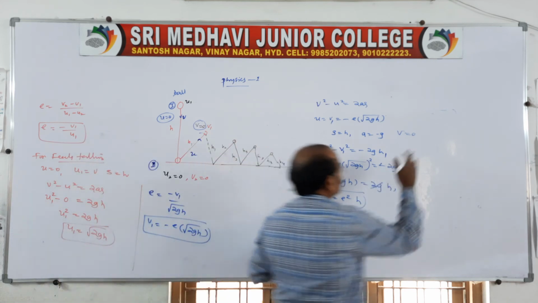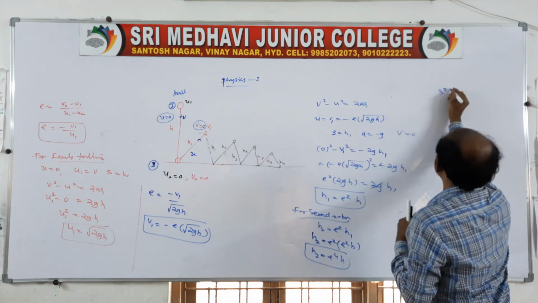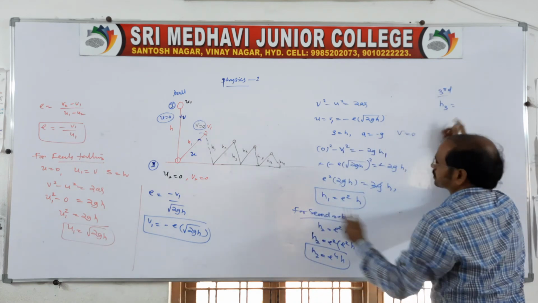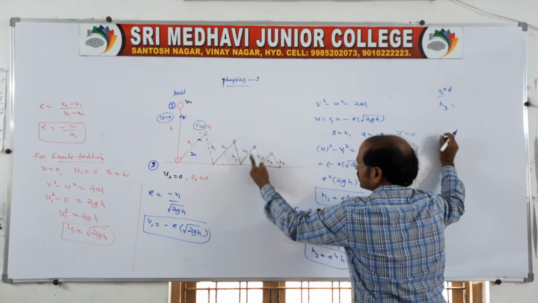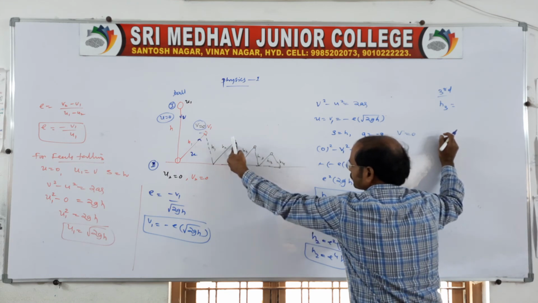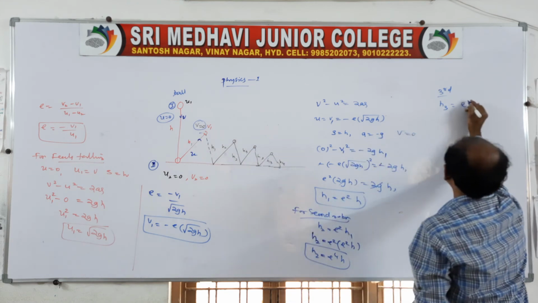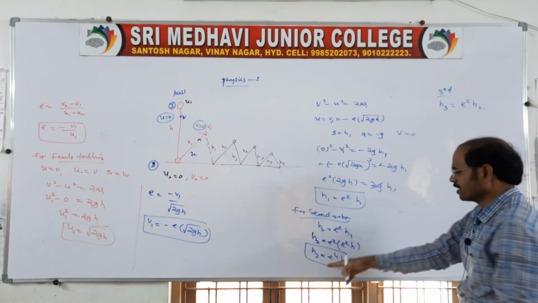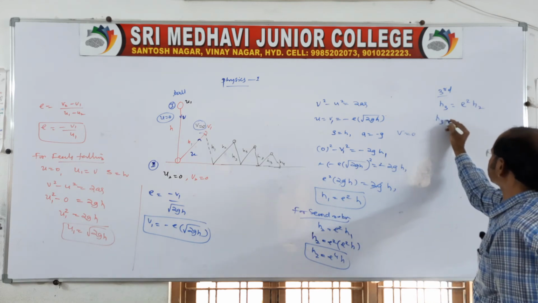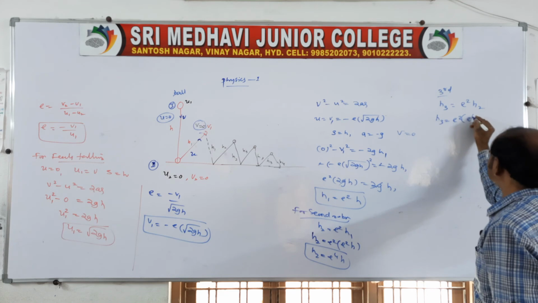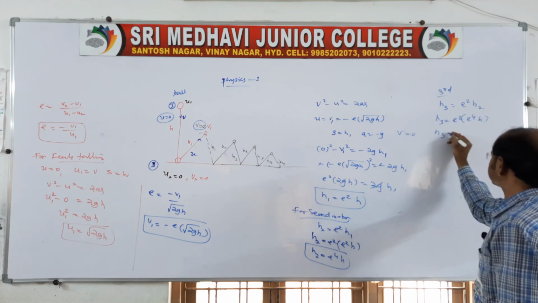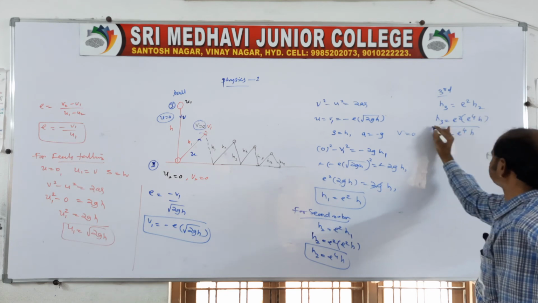For the third rebound, look, very simple. h3 is the rebound height, but it is falling from h2, no? So e square into h2. But we already know h2, so you write h3 is equal to e square into e power 4 into h. So h3 is equal to e power 6 into h.